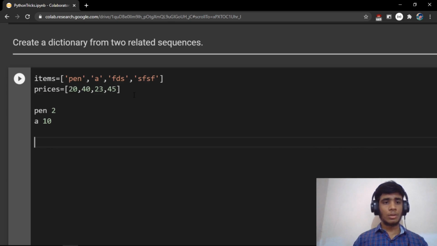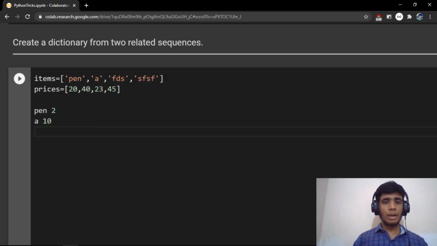See, one thing, let's say the user buys two pens. Then the basic approach that we have to do is search for pen in the items and get its index, look for that index in prices, get the value, multiply it with quantity, then add this to the sum, and output the final sum.